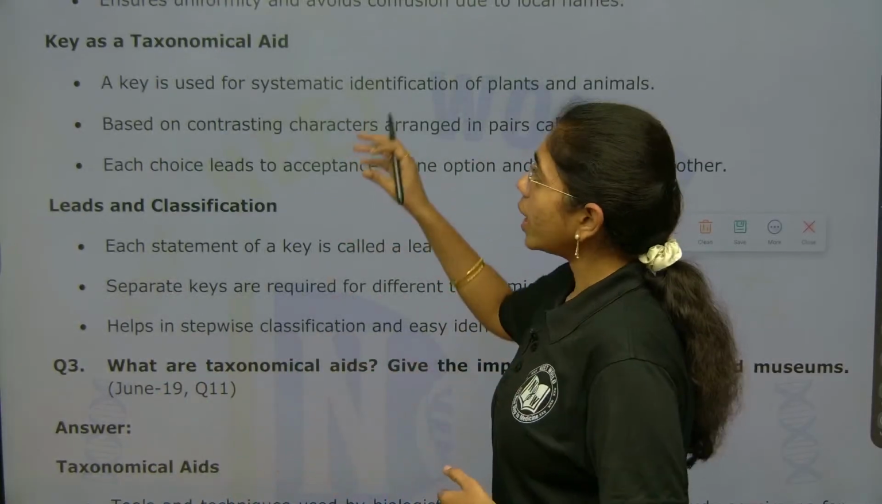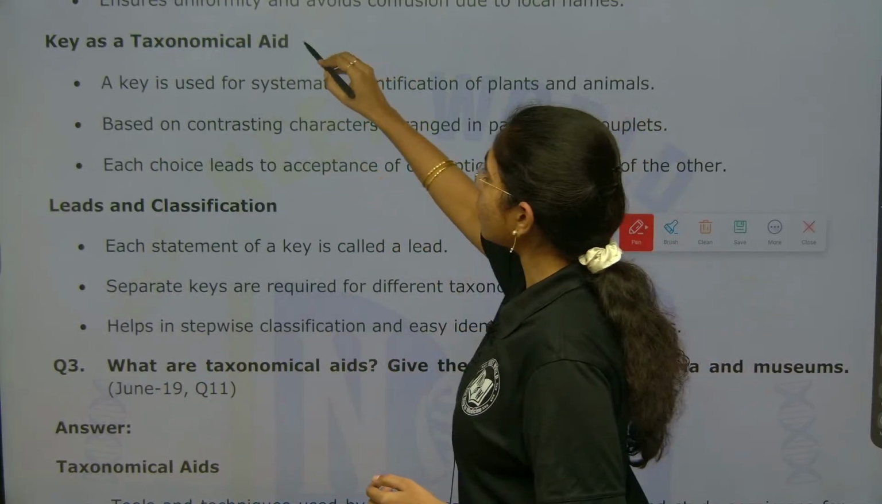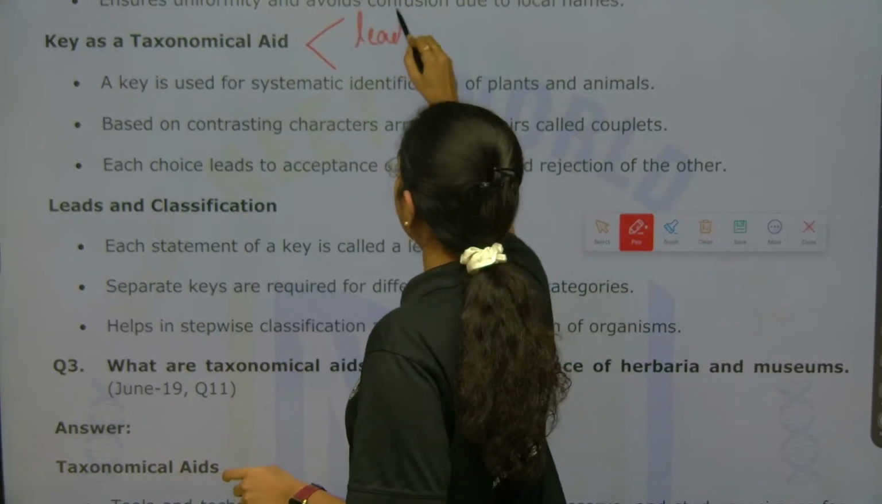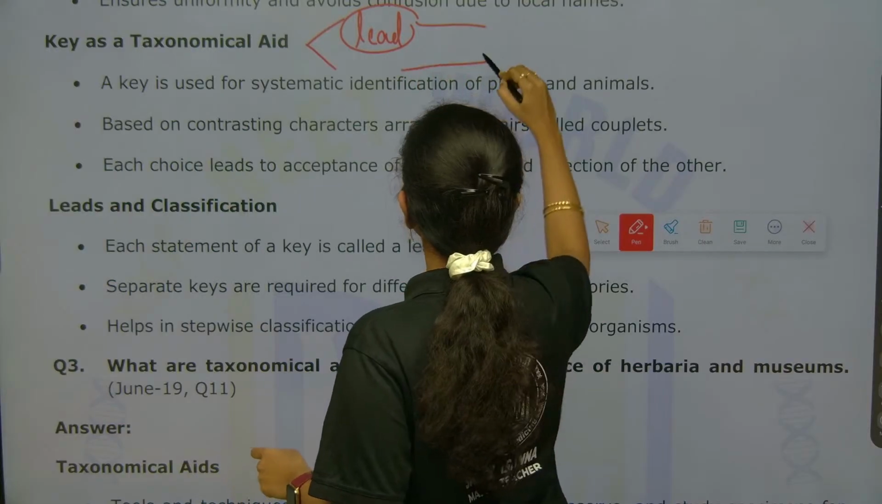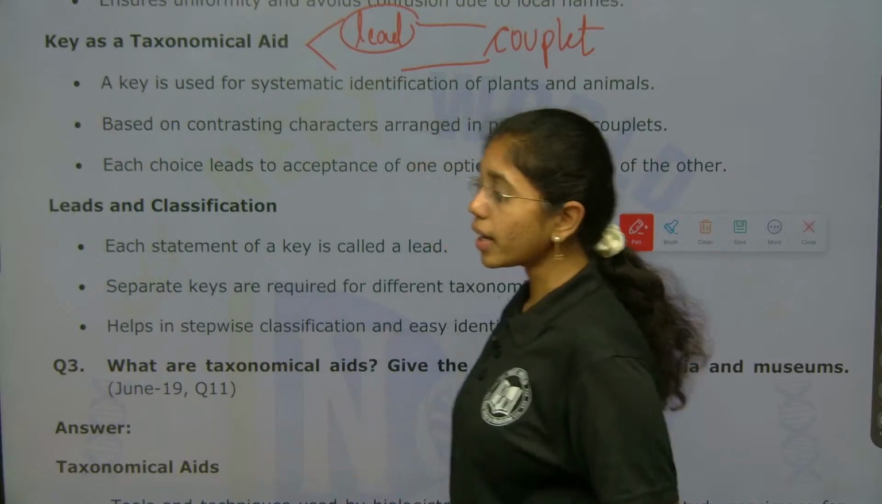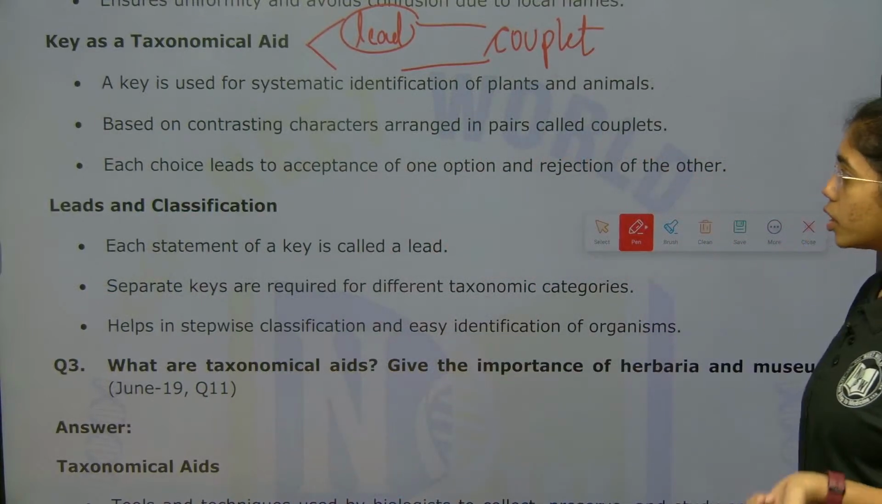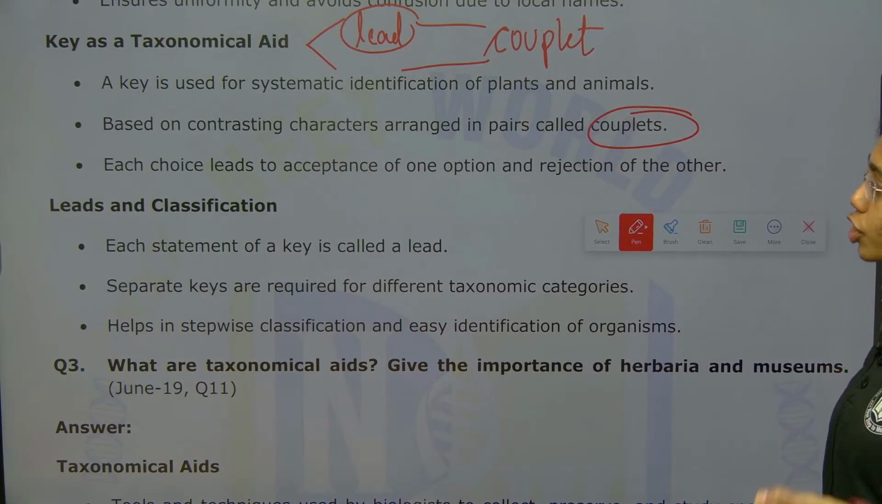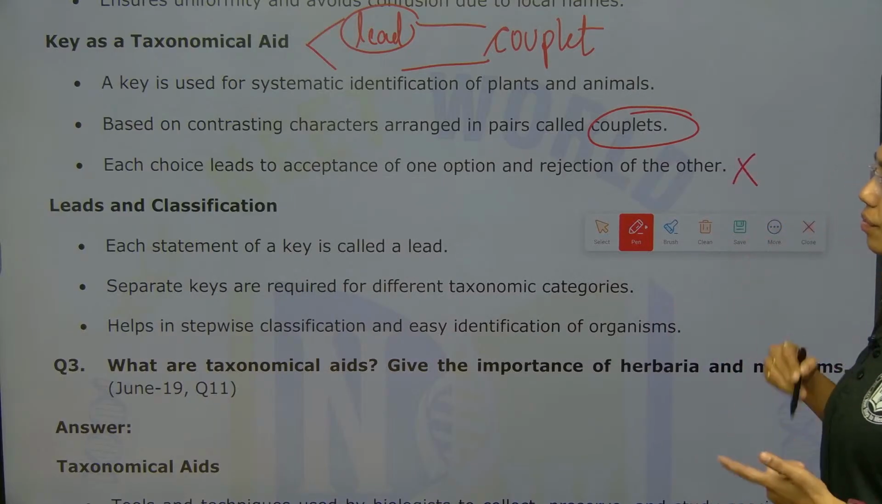So, a key is a taxonomic aid. It has two statements. Each statement is addressed as a lead, and the two statements together are known as a couplet. Based on contrasting characters arranged in pairs, these are called couplets. Each choice leads to acceptance of one option and rejection of the other.